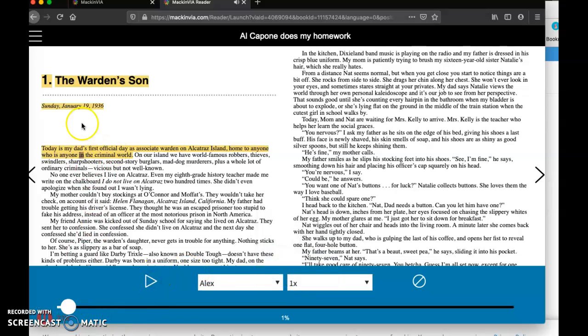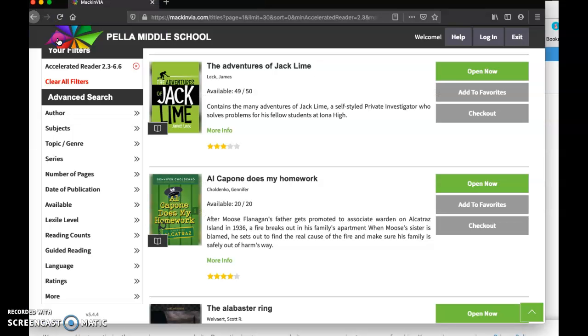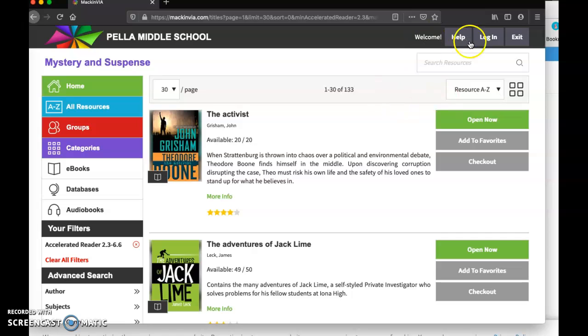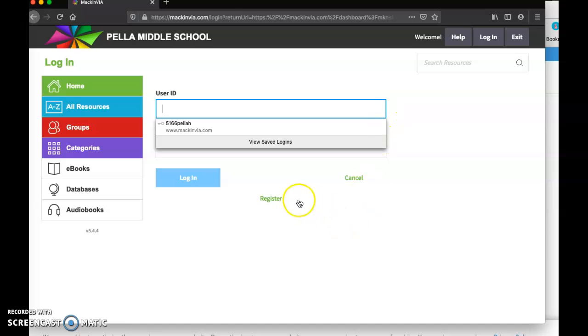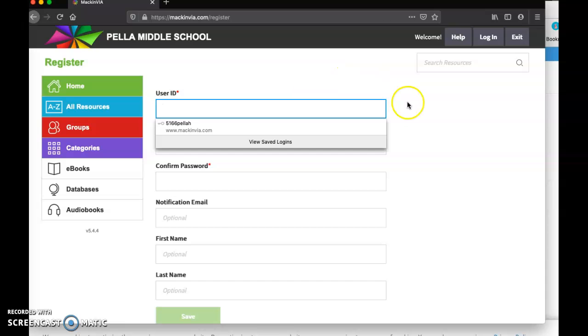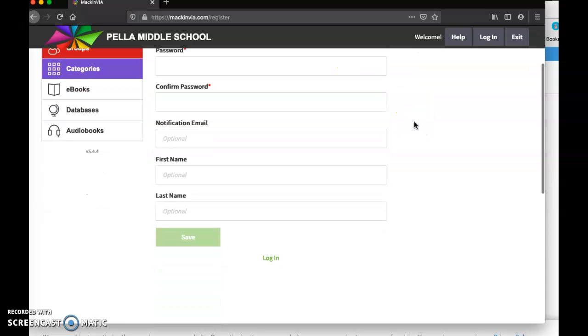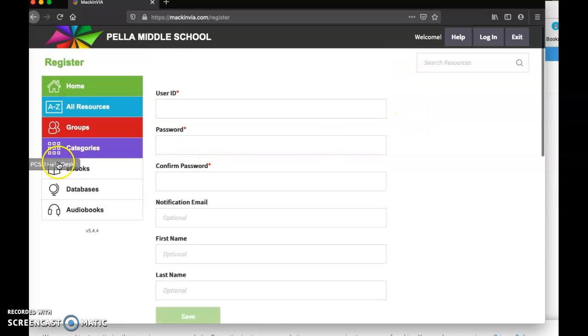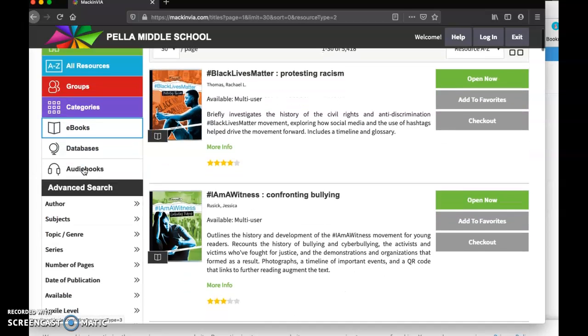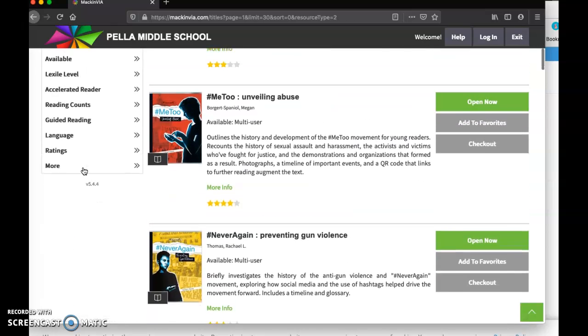Yeah, so once you find one that you like, you can just read it, keep it on your computer, close the book up here, or you could also register, I believe, for an account up here. If you click on Login, it'll allow you to register right here, and you can make your own account. And then just use your information and just make your own account if you want to do it that way. Okay, so that just gives you a general overview of how to get into MackinVIA.